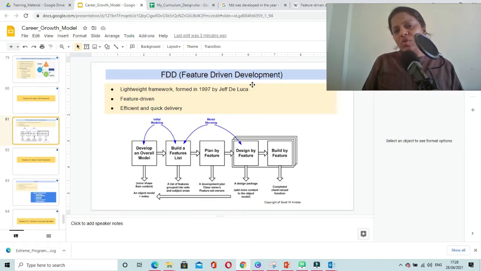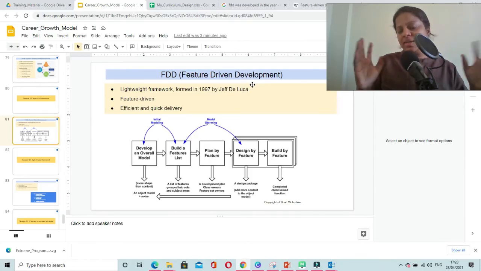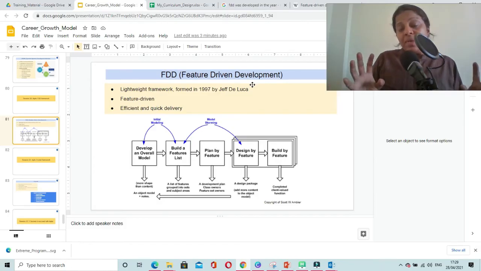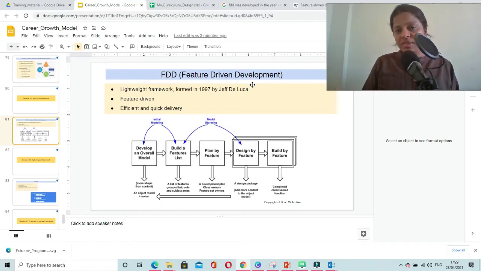And how you are going to develop that application: first you will be working on cash deposit, and then you will be working on cash withdrawal, then you will be working on term deposit, and so on. So basically you will be concentrating on feature by feature. And why feature by feature? Because when you will be delivering a feature in a release to your customer that is really going to add value, he will be able to use that product or that particular functionality, that feature which you have provided, he will be able to use that completely.